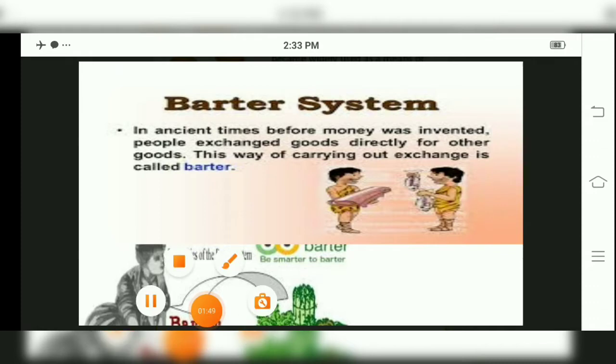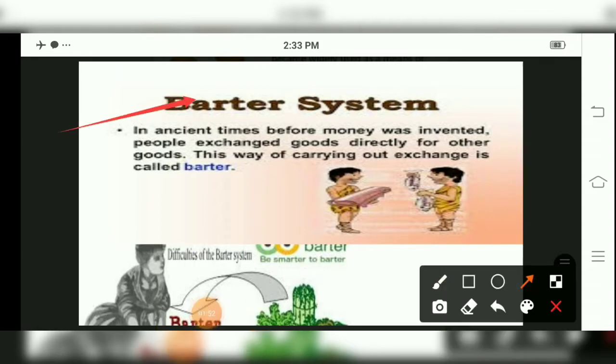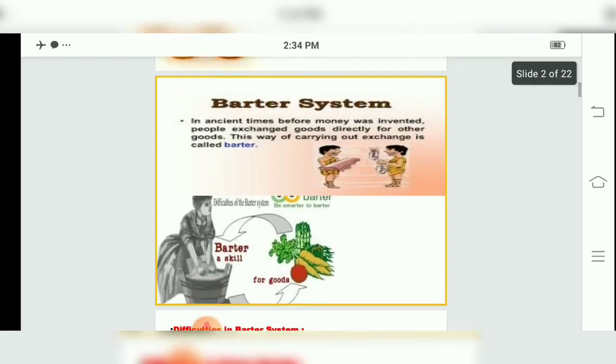Now can you see the image of the barter system over here? Just an introduction regarding the barter system, children. It is from ancient times. If you can see the picture, what do you see in this image? Goods are exchanged for goods. See over here, one person is holding a mat, another person is holding fish, and some type of jar is there. So exchange of goods with goods is called the barter system, and during olden days it was there, children. Barter system means exchange of goods with goods.